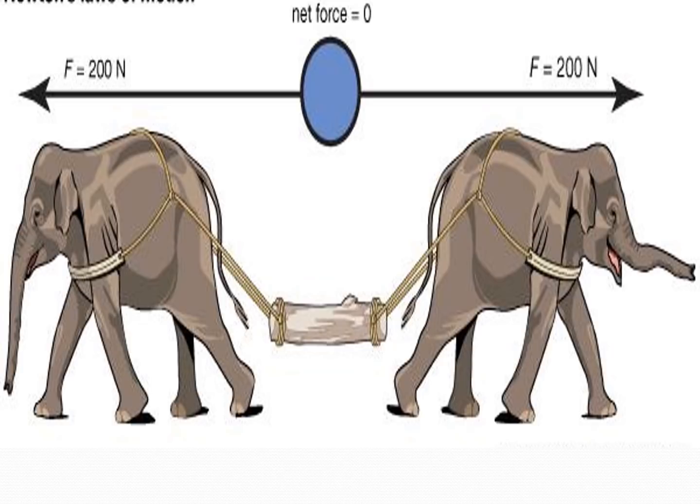Now here we have multiple forces because we have two elephants. The opposite direction is what they are applying, that is one is towards the left, one is towards the right. So they are trying to pull it in two opposite directions. In such a case, when you have multiple forces and when you have it in opposite directions, you will subtract or you will take the difference of their forces. So because they are in opposite directions, I'm going to do 200 Newton minus 200 Newton, that becomes 0. So the force that is being applied on the object is 0, and that is why the object shows no motion. It neither moves to the left nor it moves towards the right.